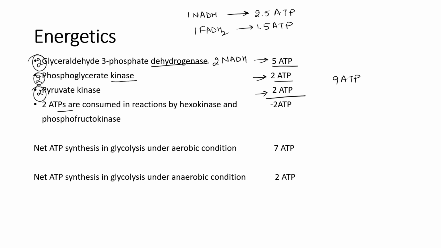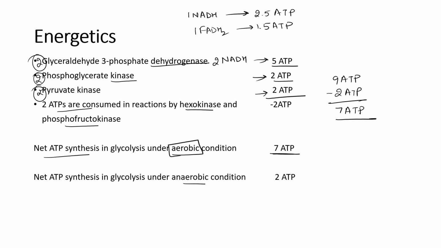Then 2 ATPs are consumed in reactions by hexokinase and phosphofructokinase. We have already seen in the energy investment phase, there are 2 steps where we are utilizing ATP. So 2 ATPs are consumed, so 9 minus 2, there will be 7 ATP. So the net ATP synthesis will be 7 ATP in aerobic condition.